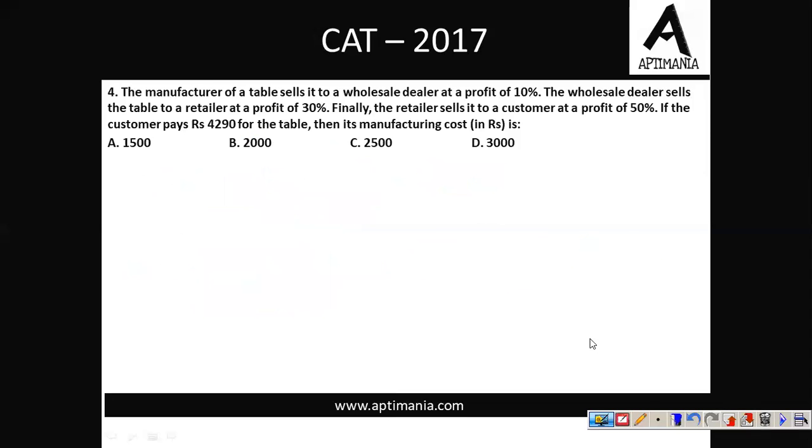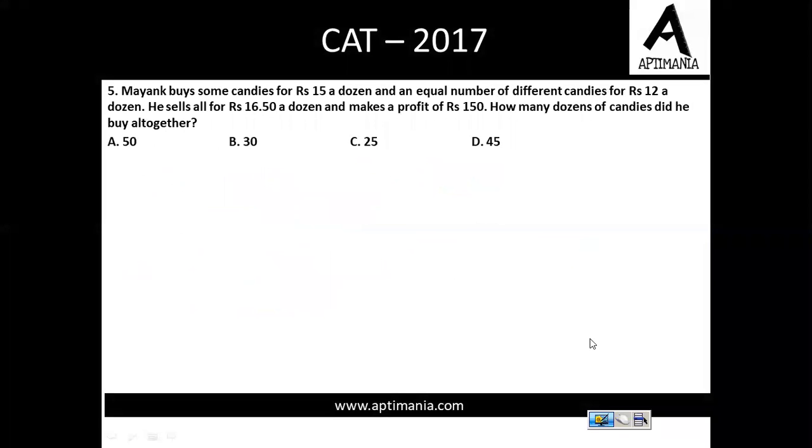Let's go ahead to the next question. Question number 5 is on the screen. Mayank buys some candies for rupees 15 a dozen and an equal number of candies for rupees 12 a dozen.